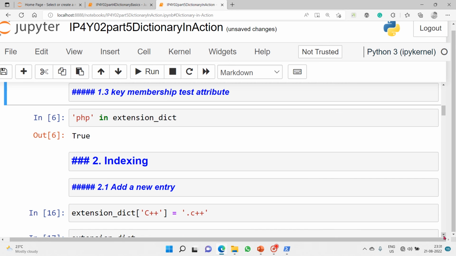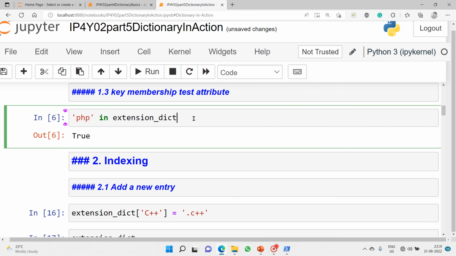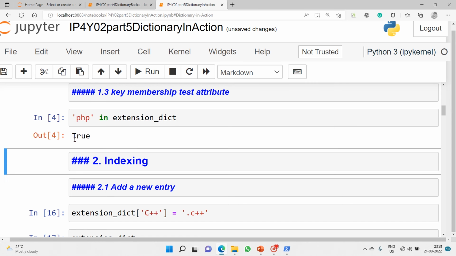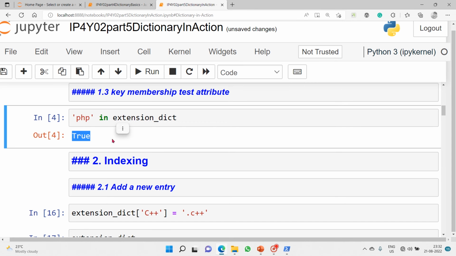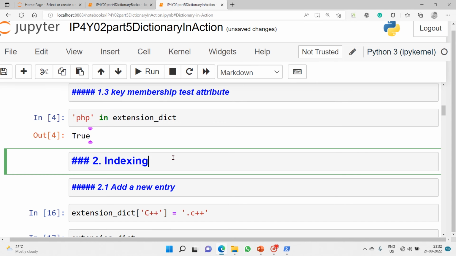Now the key membership test. I just want to check whether a key is inside our extension dict object or not. So PHP in extension dict, it is there. We got True. And now we will move on to the indexing operations.